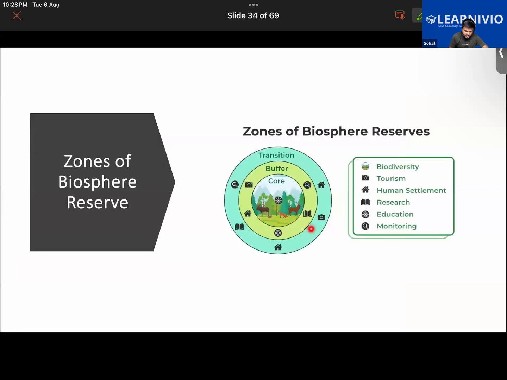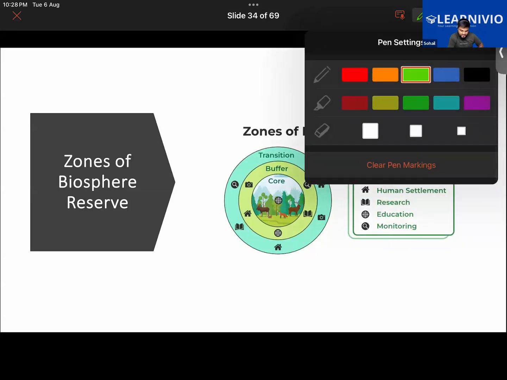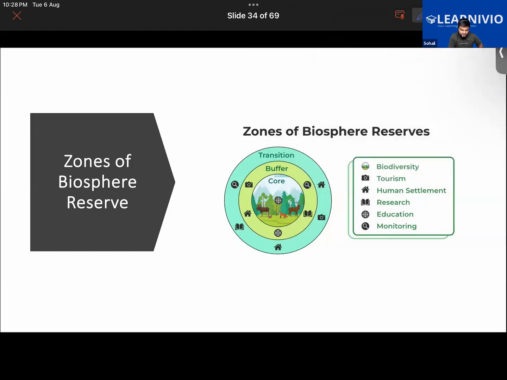In the outermost zone, several activities are allowed, but all of these are non-destructive human activities, like settlement, building up of houses, and those houses too would be made of mud and straw. It does not have to be a pakka house, made of cement and concrete. Getting it, guys? And also the tribal people.